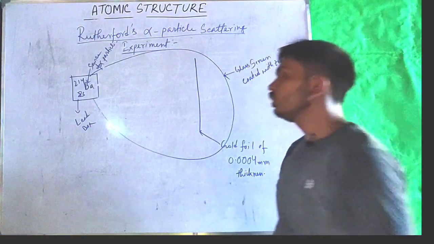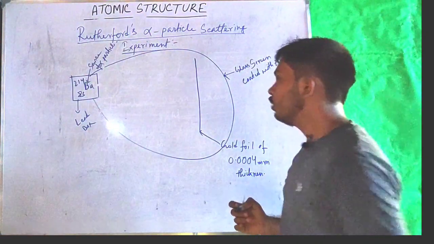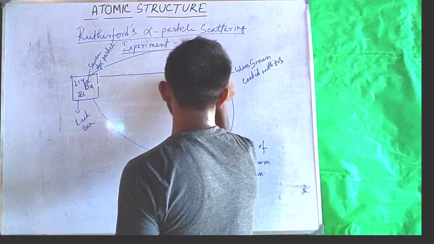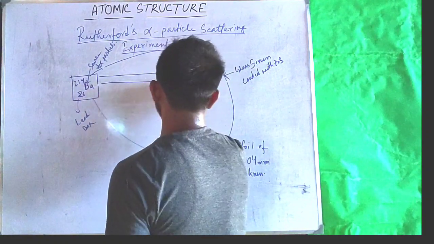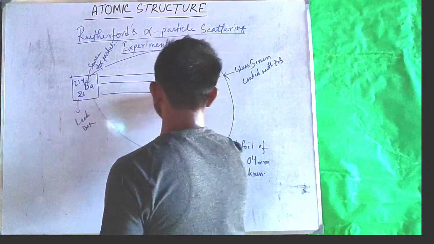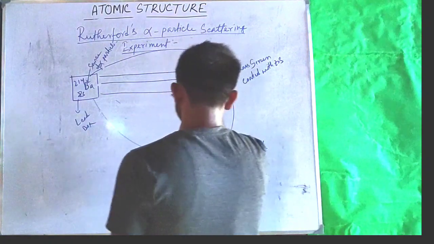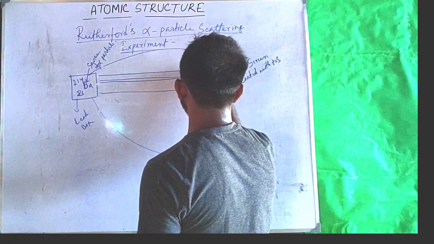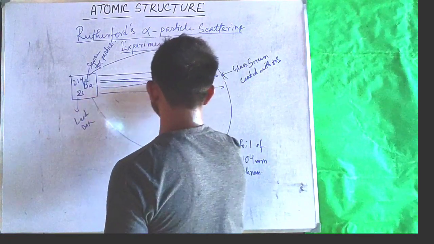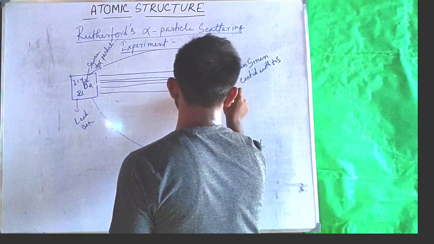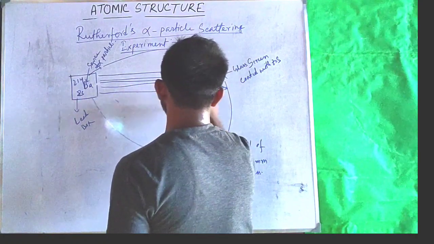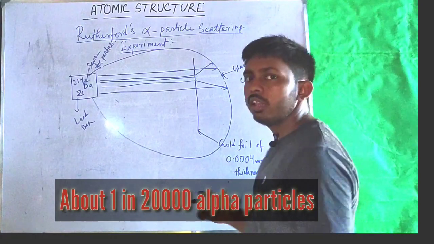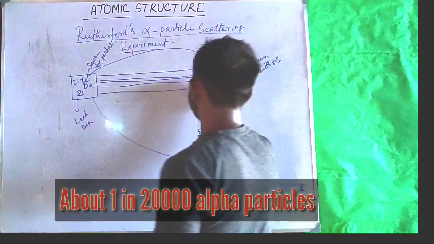So they observed that the most of the alpha particles were passing the gold foil undeflected. Few alpha particles were deflecting by a very small angle, and very few alpha particles were deflecting by an angle more than 90 degree.